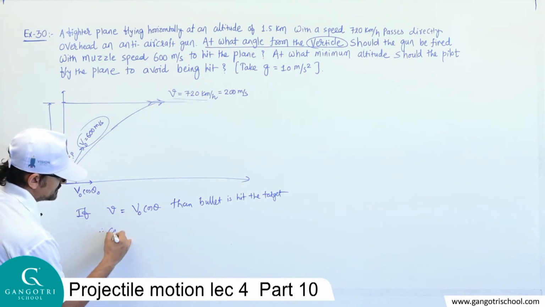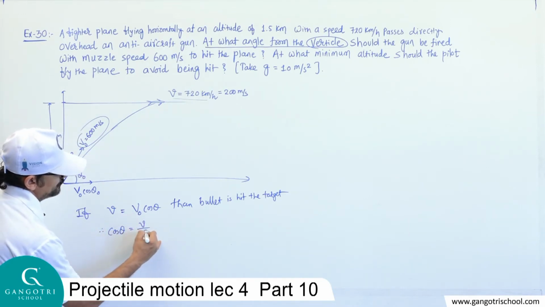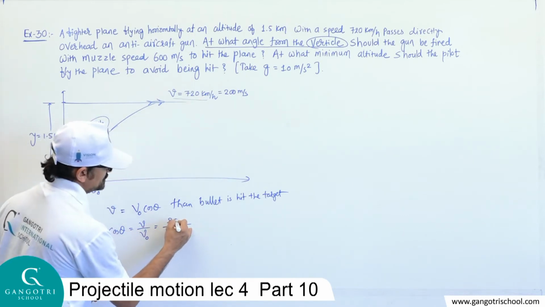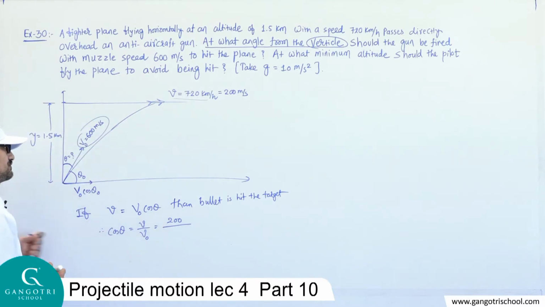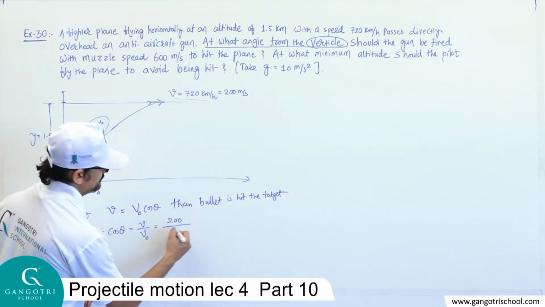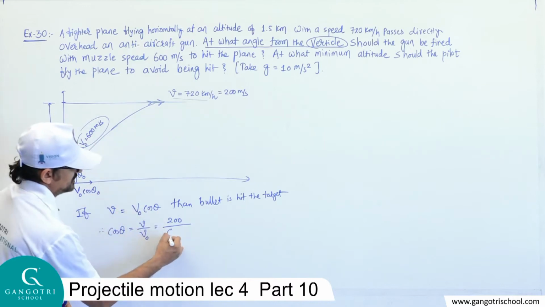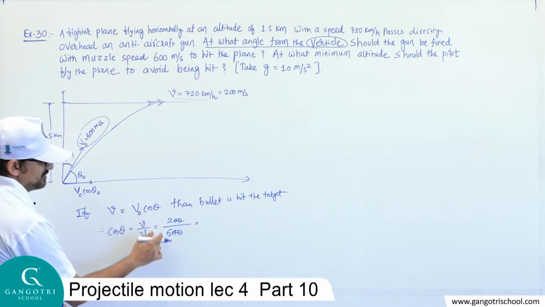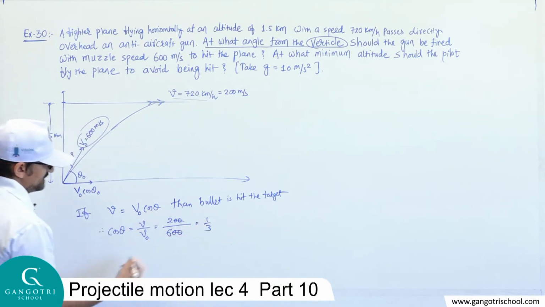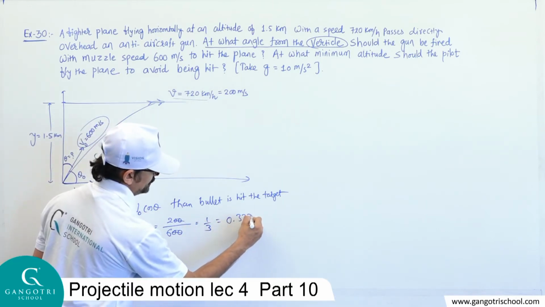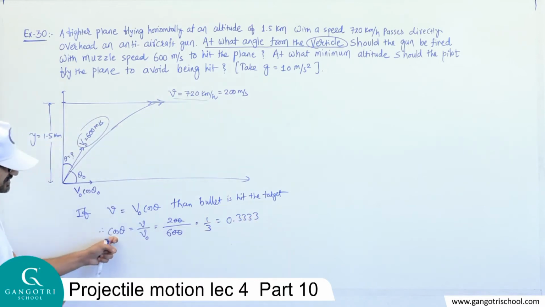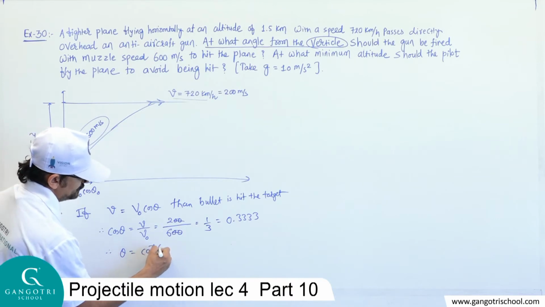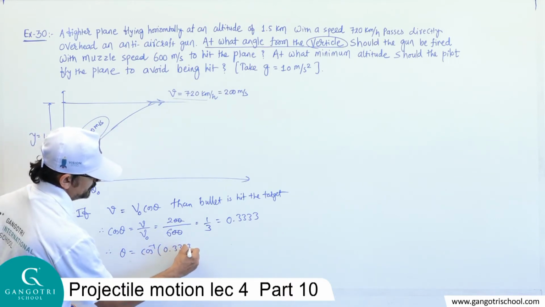So let's equalize these two. From this, cos theta is equal to V upon V0. V is the horizontal velocity of the fighter plane, which is 200 meter per second. V0 is the initial velocity, the muzzle velocity of the bullet which is fired from the gun, which is 600. It's 2 by 6, the 0s cancel. 2 by 6 means 1 by 3. 1 by 3 means 0.3333. Cos theta is equal to 0.3333. So theta is equal to cos inverse 0.3333.